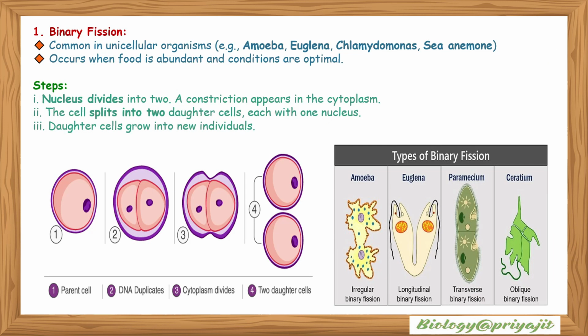Now we'll study binary fission. Binary fission is common in unicellular organisms like amoeba, euglena, chlamydomonas, sea anemone, etc. It occurs when food is abundant and conditions are optimal. This is the image showing binary fission, and this is showing the types of binary fission found in amoeba, euglena, paramecium, and serratium. In binary fission, the nucleus divides into two. Constriction appears in the cytoplasm. The cell splits into two daughter cells, each with one nucleus, and then the daughter cells grow into new individuals.